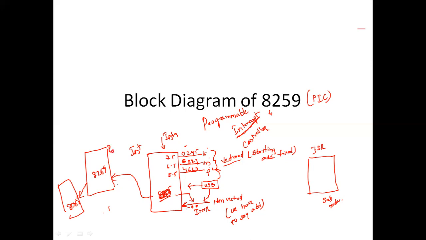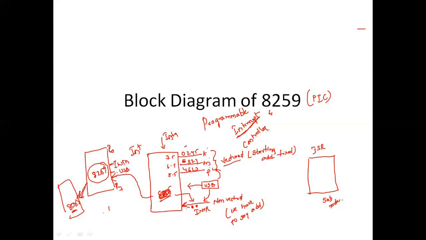The 8259 has IR0 to IR7 interrupts. It can handle 8 interrupts. So we provide these 2 interrupts combinedly to the 8259, here the INTR interrupt and here the USB interrupt. Does the 8085 know which interrupt this is? No, only the 8259 knows whether it comes from the INTR or from the USB. That is the reason why we make use of the 8259.